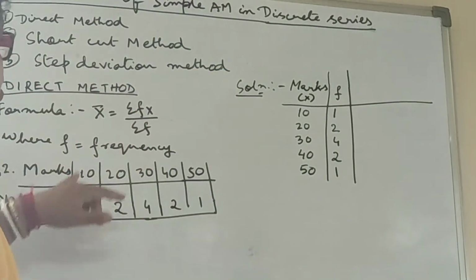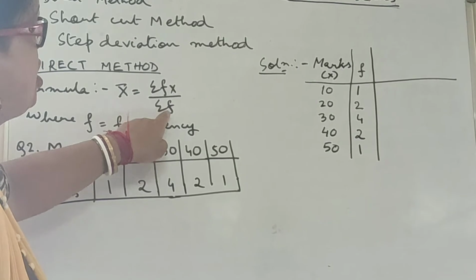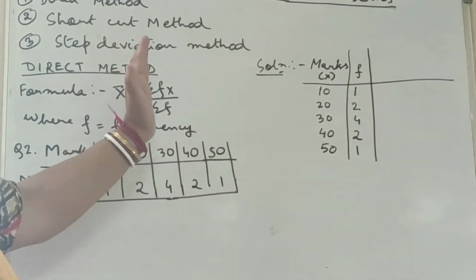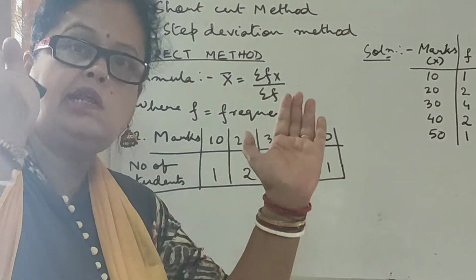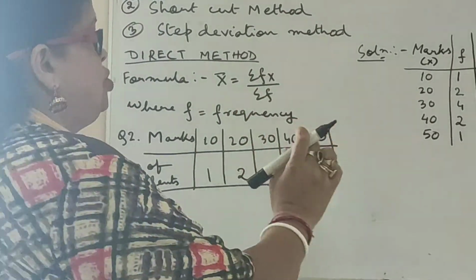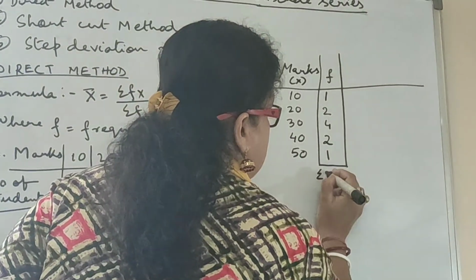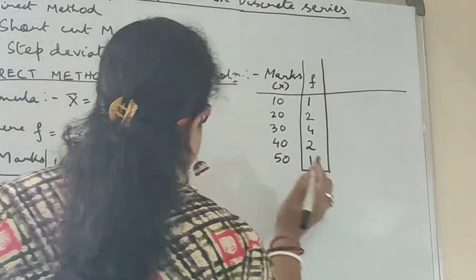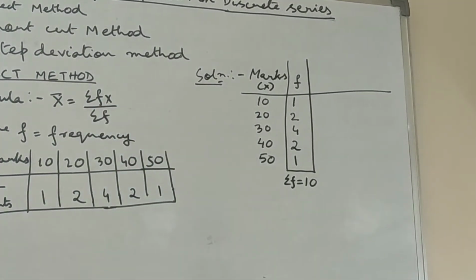Now what is there in the formula? X bar is equal to summation f into x upon summation f. So what is there in the formula? You have to find out that column. You have to ultimately reach out to that column. So from this f I can get summation f. What is summation f? It is 10. So this portion, numerator already I have got. Summation f I have got.